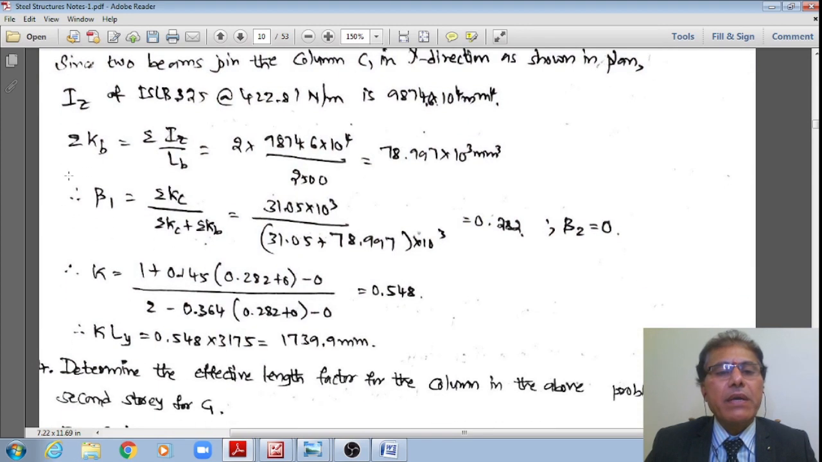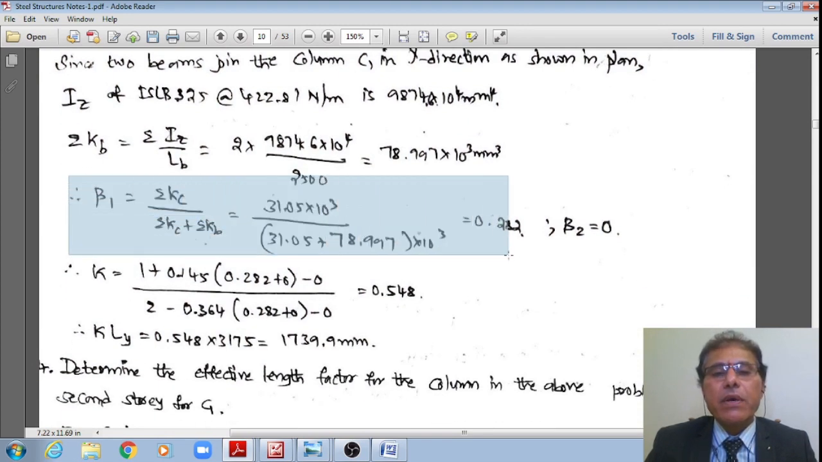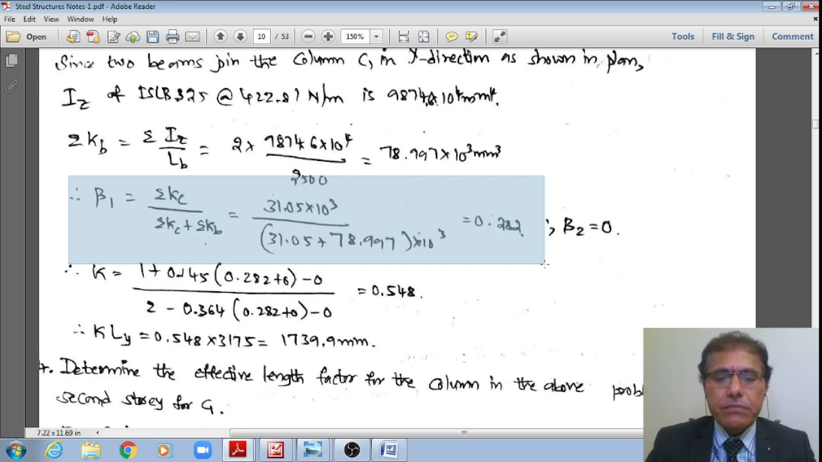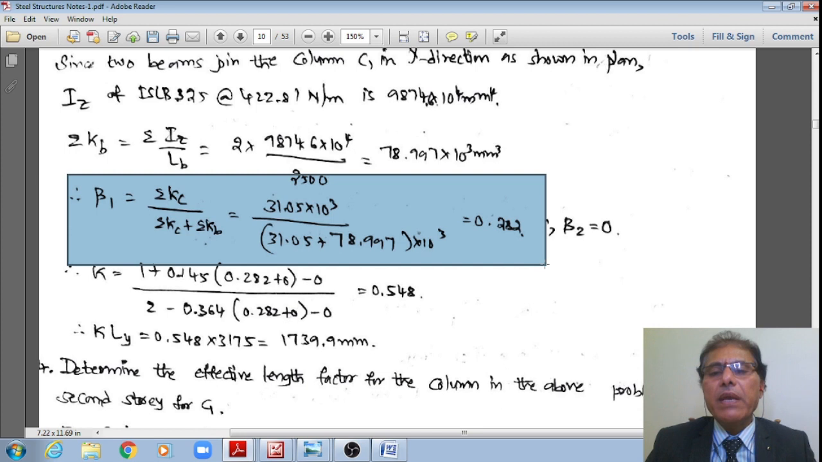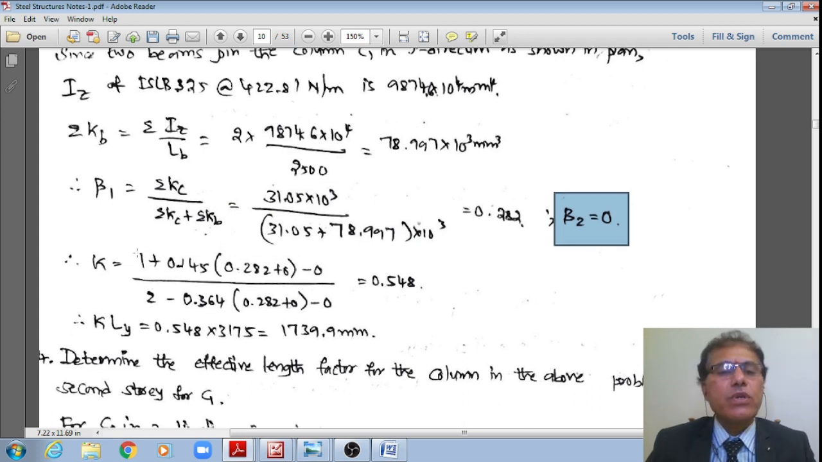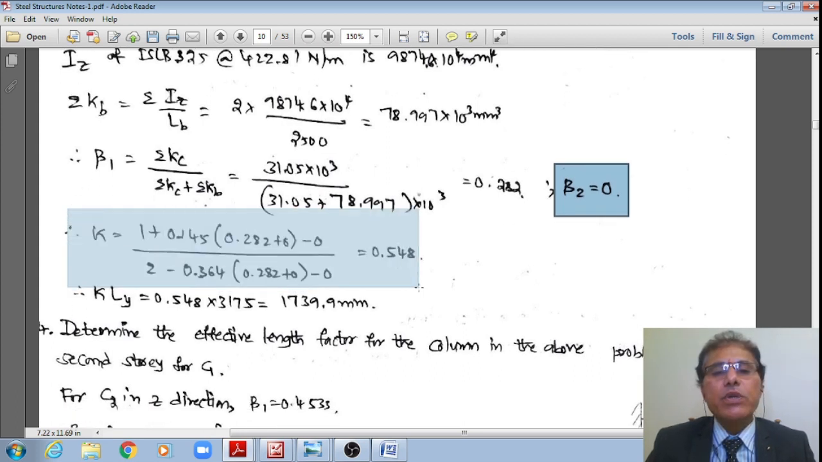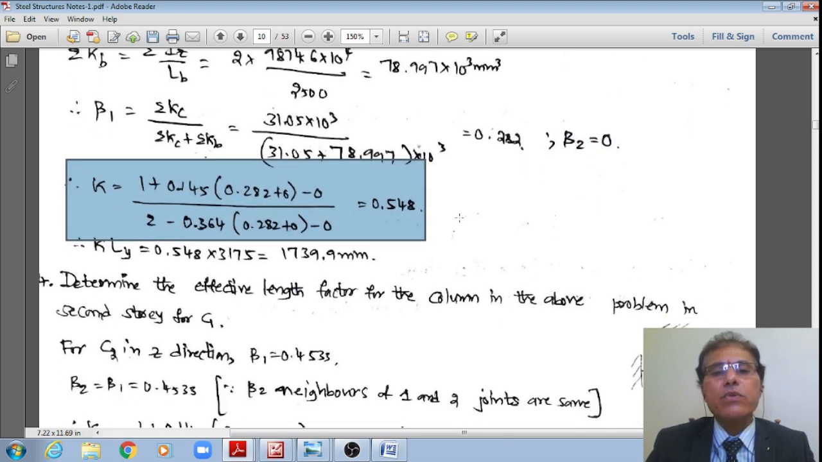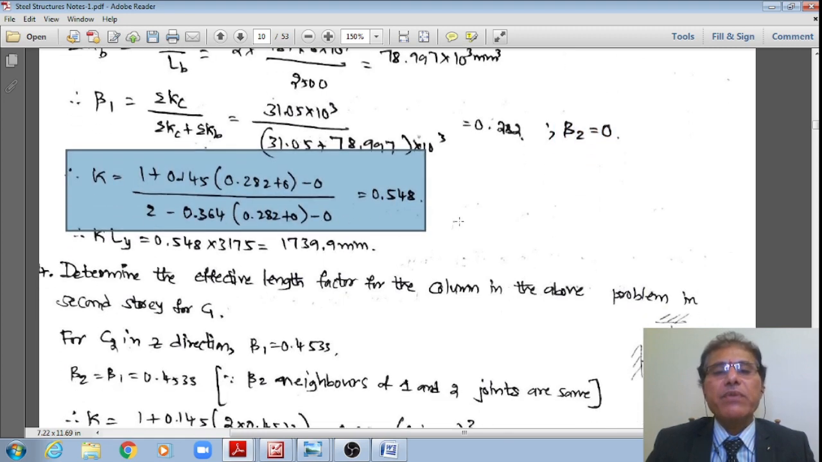Therefore, what is beta 1? Upon substitution, it works out as the summation of stiffnesses of all the columns divided by the stiffnesses of all the columns plus beams. Therefore, in the numerator approximately 31, in the denominator 31 plus 79 approximately, right? Therefore, that works out to 0.282. Even in the y direction, the column is fixed and discontinuous beyond that. Therefore beta 2 is equal to 0. Substituting these new inputs into the above formula, it works out that the effective length factor k is 0.548.